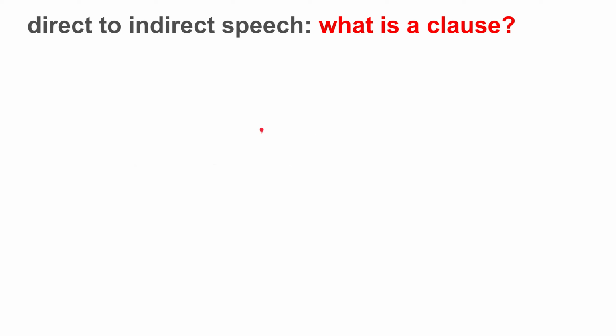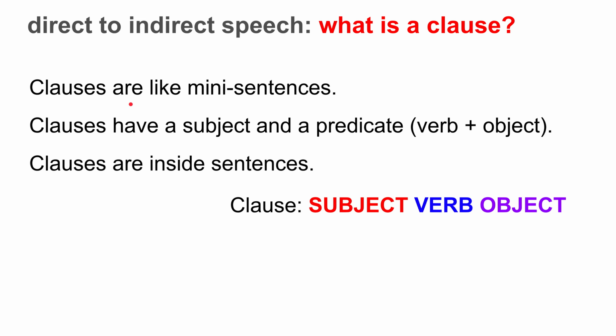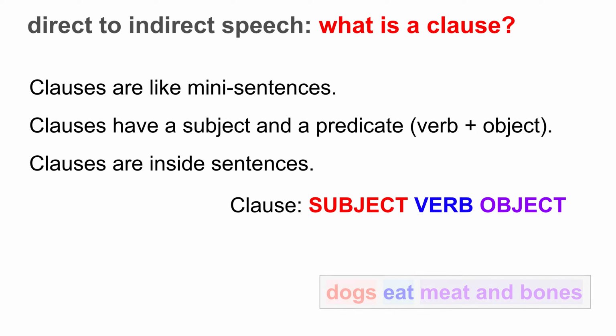So, what is a clause? Clauses are like mini sentences, and clauses have a subject and a predicate, that is, a verb plus an object. Clauses are inside sentences, but they're not sentences. They occur inside sentences. Anyways, let's look at an example.